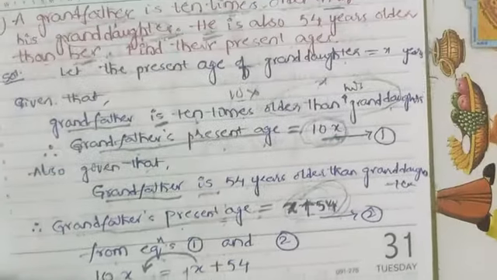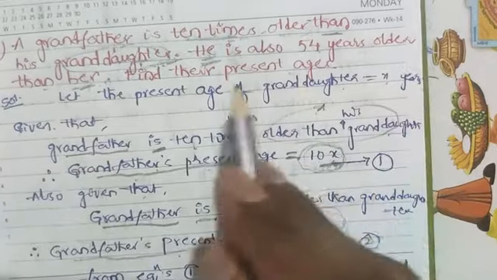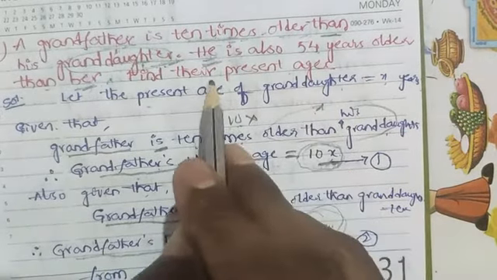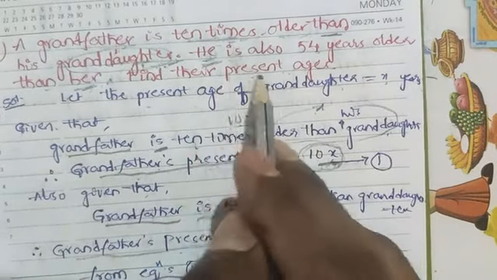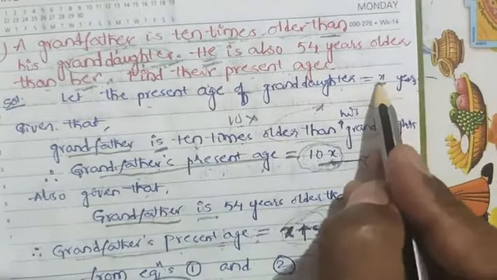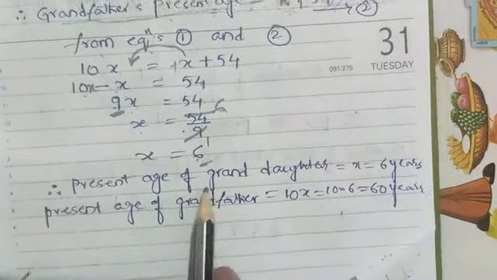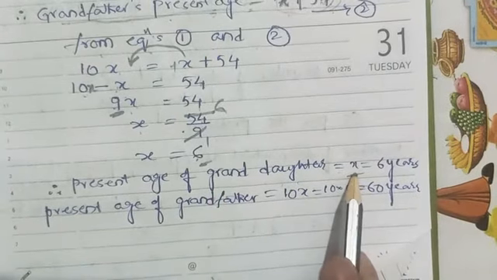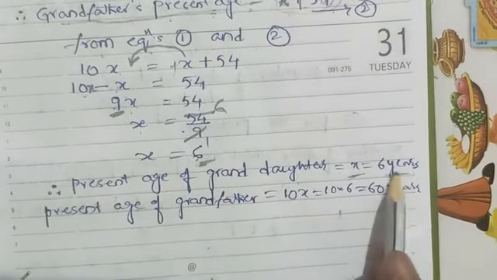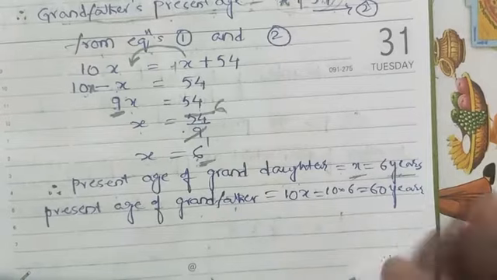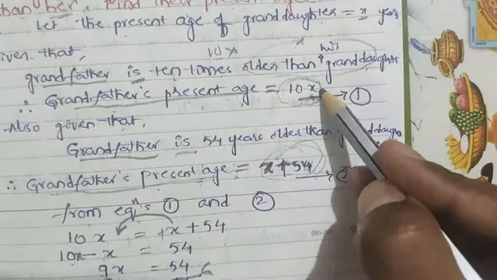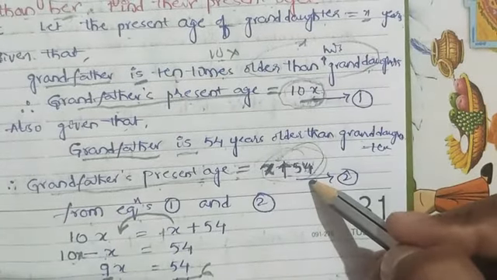In the first line, we assumed what is X? Present age of granddaughter. In the question they are asking present age of granddaughter as well as grandfather. So if you know the X value, automatically the present age of granddaughter we got. Present age of granddaughter we represented as X, but X value is 6, so 6 years. Present age of grandfather, you can take this condition, otherwise you can take this condition, that is your wish.